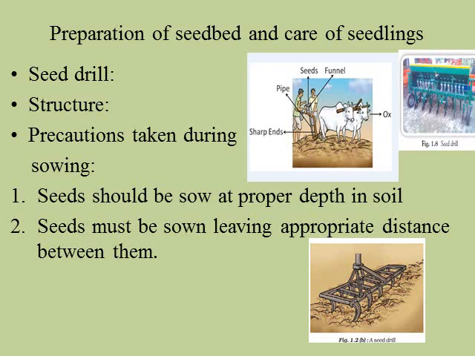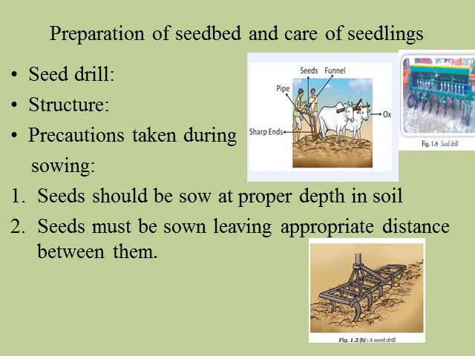While sowing seed by the seed drill, certain precautions have to be taken. What are those? Seeds should be sown at proper depth in the soil. Why is this so? Because if seeds are planted too deep, they will not get proper moisture and air for germination. And if they are planted on the surface, they may get eaten up by birds. So that's why seeds should be sown at proper depth in the soil.